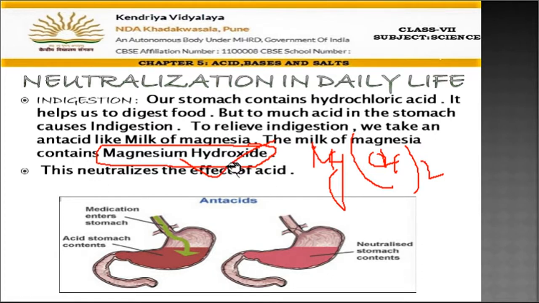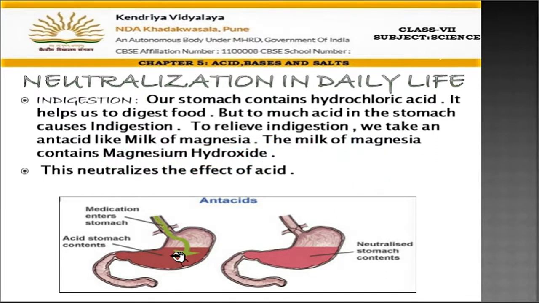This is present in that medicine, and it's a base. So what happens when acid is more in the stomach? We take this medicine. This base goes inside, combines with the acid, both the effects get cancelled, a neutralization reaction occurs, and a salt is formed. You can see here the medication. This is the acid in the stomach and this green colored medicine is coming. When they both combine, you can see the color fades. Here it is dark shade, here it is less dark, now it is lighter. So this base has neutralized the acid and the stomach gets relief. This is one example where neutralization can be seen.